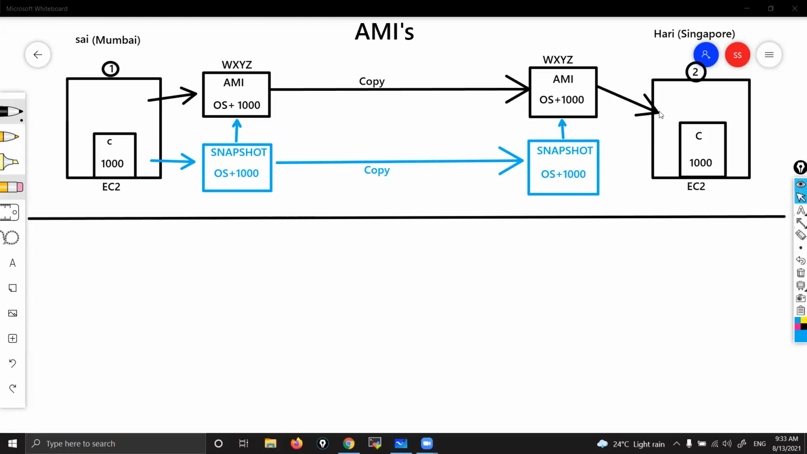Okay, so fine. This is all about AMIs and snapshots. AMI is nothing but an OS that contains softwares. Snapshot is a backup copy. Snapshot is just a backup copy, guys. From that snapshot, we create an AMI, and by using that AMI, we launch an instance. Just remember that. This is all about AMIs and snapshots.